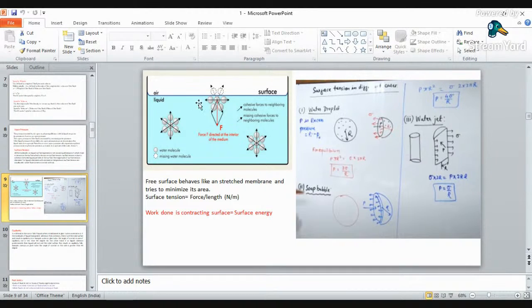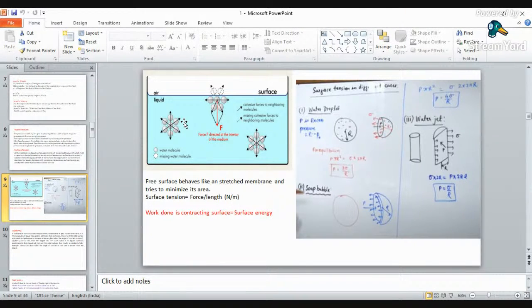Surface tension. Yes. Can you see this figure? Now to understand the phenomenon of surface tension, just consider two molecules. One molecule of water is inside the liquid, and another molecule of water is on the surface. So what will happen when the liquid is at rest? The molecule which is inside the water has all types of cohesive forces in all possible directions.